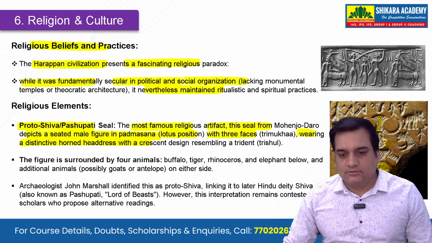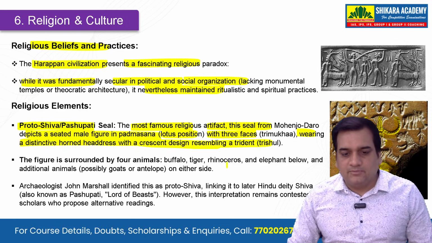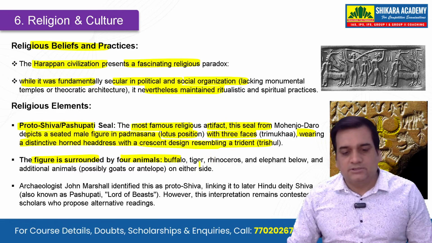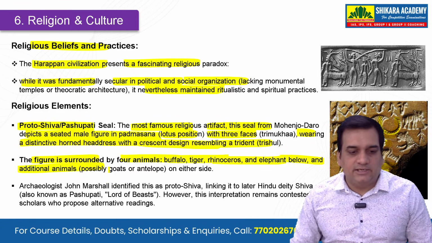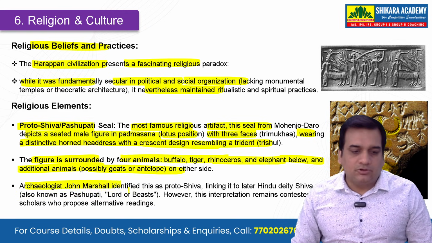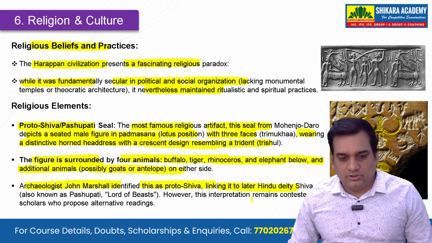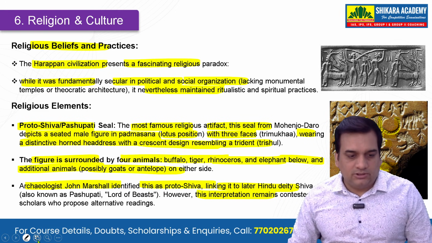This is the headdress, you can see. Designed resembling a trident or the trishul. The figure is surrounded by four animals: buffalo, tiger, rhino, and elephant below, and additional animals, possibly goats or antelope, on the other side. The archaeologist John Marshall identified this as Proto-Shiva, linking it to the later Hindu deity Shiva. However, this interpretation remains contested by scholars.